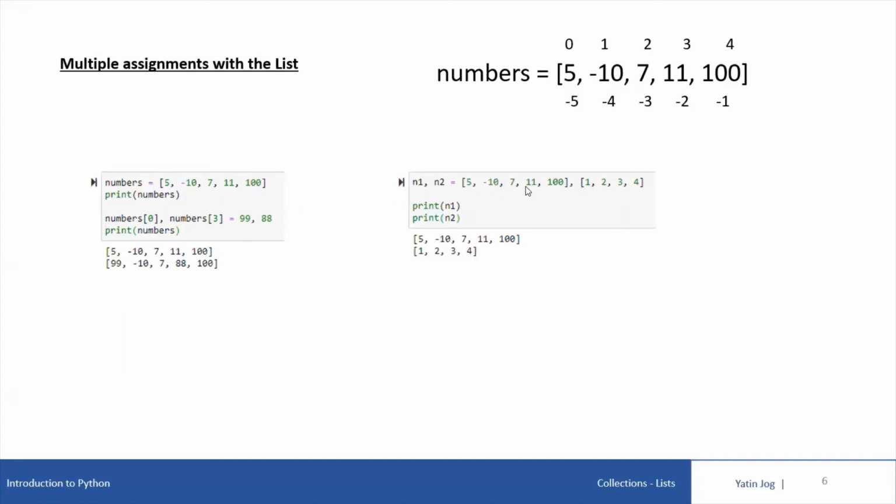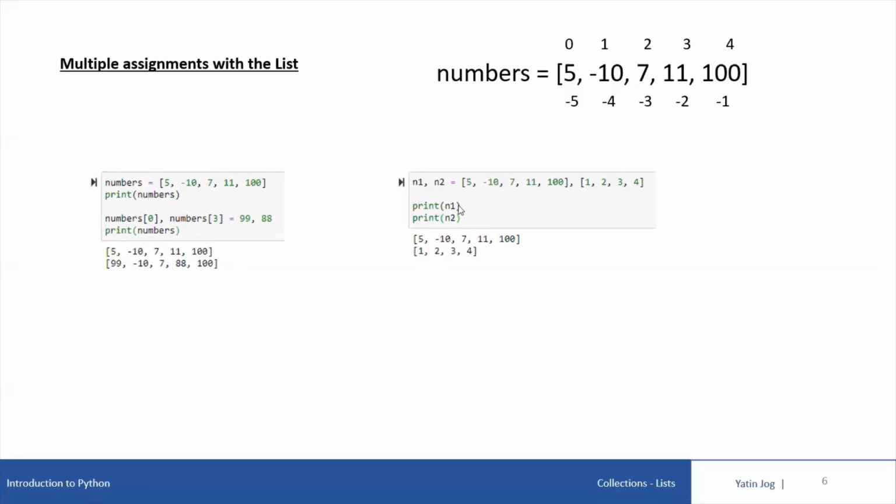Now we can use multiple assignment concept at the time of initialization also. At this line, I am trying to initialize 2 list variables in one single statement. So by default, the first list enclosed in the square brackets will be assigned to the first list variable n1. Because of square brackets, the Python interpreter will understand that this is a list, and that's why n1 is a list variable. Automatically, because of comma operator, n2 becomes my second list variable, and after comma, wherever my second list is present, that will be assigned to n2. So this 1, 2, 3, 4 list will be assigned to n2.